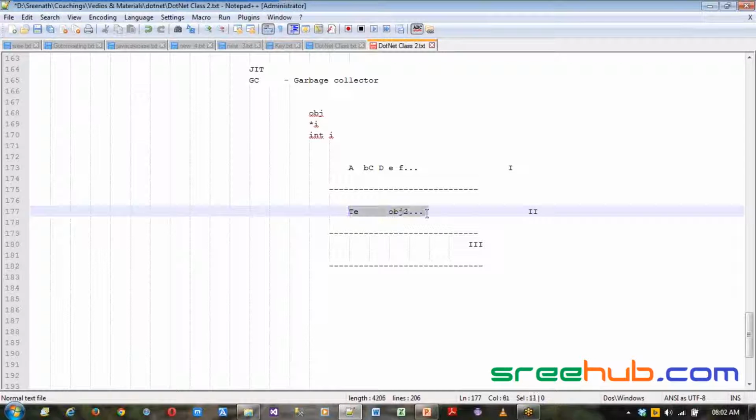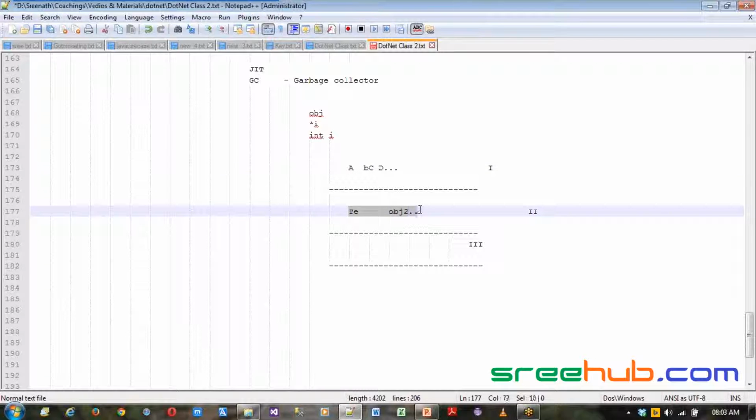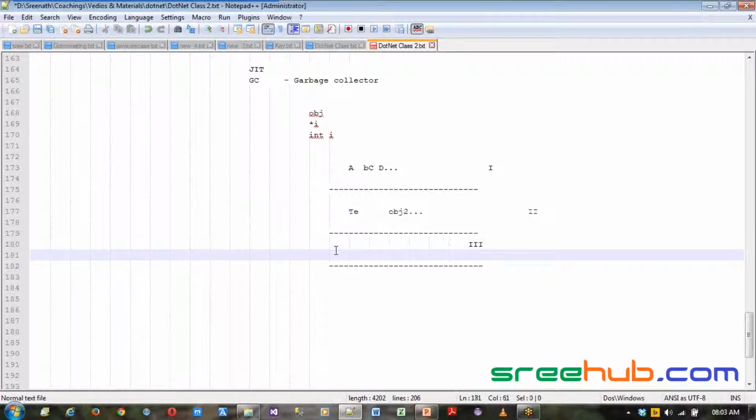So meanwhile, whenever it is allocating objects to the next generation, garbage collector will start running, and it will go to generation 1 which got filled up, and it will actually investigate each and every object. And whatsoever object is dereferenced or is not in use, all those objects will be disposed. Everything will be disposed, and it will actually make some clearance. And again, as your second generation is filling up, once your second generation is completely filled, then your next variables will be allocated to the third generation.